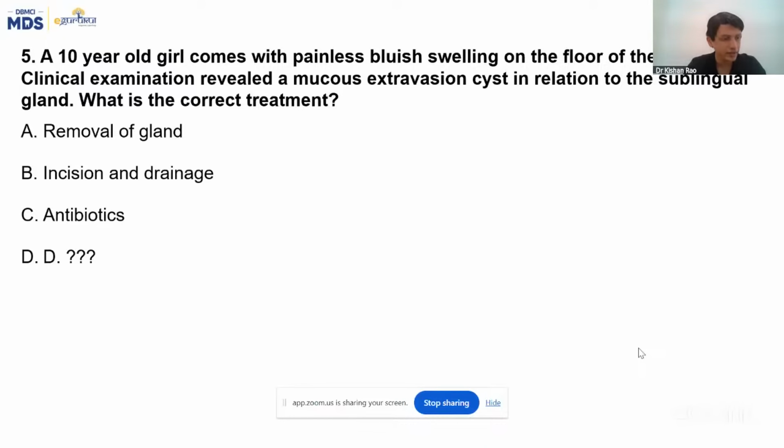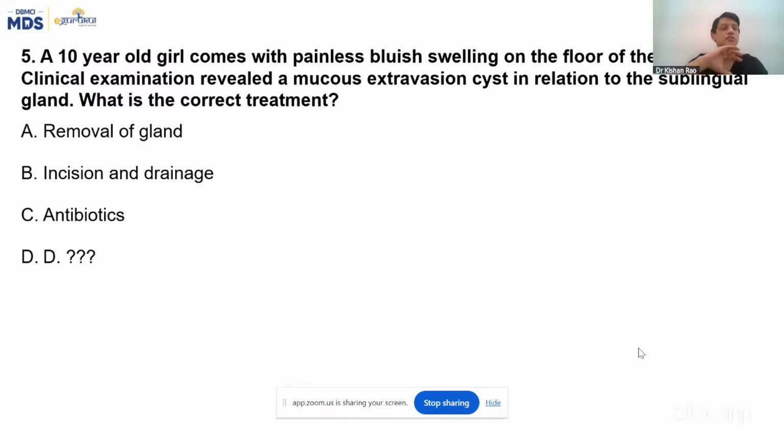Removal of gland, incision and drainage, antibiotics, or what was the other option? Anybody remember? Anyone remember? What was the last option? If not, its answer could be excision of the ranula along with the underlying gland. That's the best option. Best treatment would be A, removal of the cyst along with the underlying gland. It is the best. Or else marsupialization.